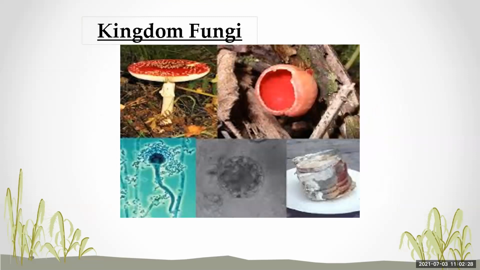Then there is another kingdom, the kingdom Fungi. The characteristics of kingdom Fungi are that these are non-green eukaryotic heterotrophic organisms, and most of them are saprophytic, that is they feed upon decaying organic matter. Their cell wall is made up of a complex sugar called chitin. Some fungi are thread-like, and many nuclei are present in the cytoplasm. Examples of this kingdom are baker's yeast, Aspergillus, a fungus present on corn, then Penicillium and mushroom.